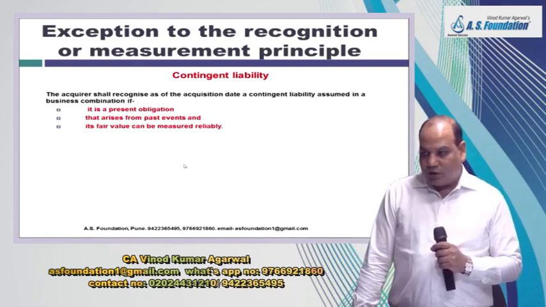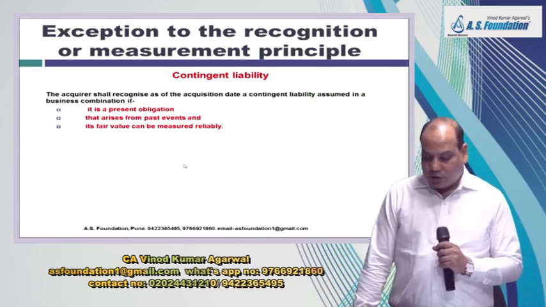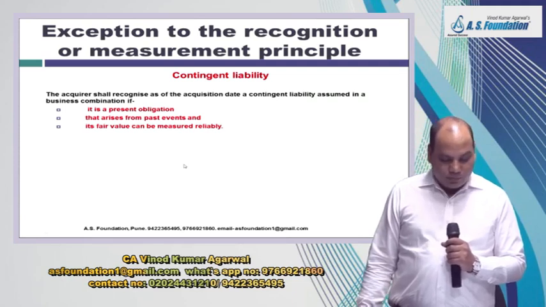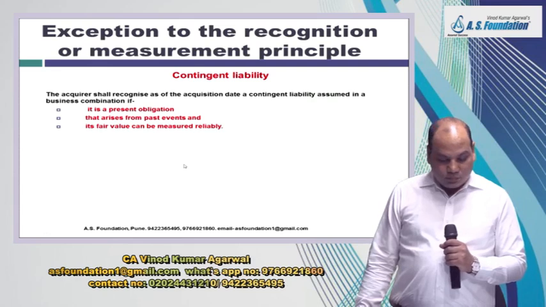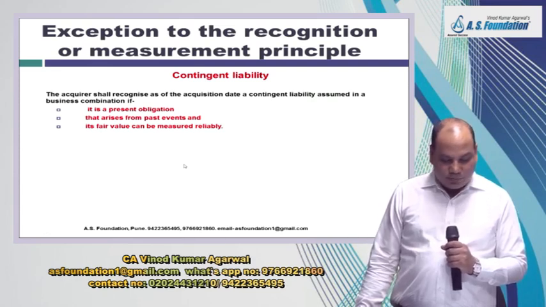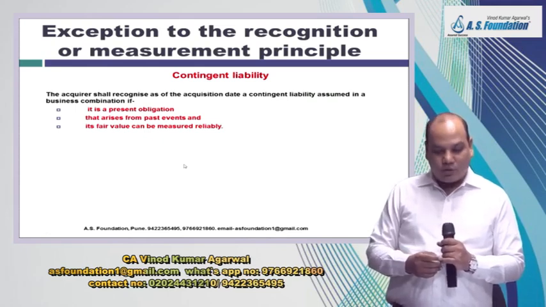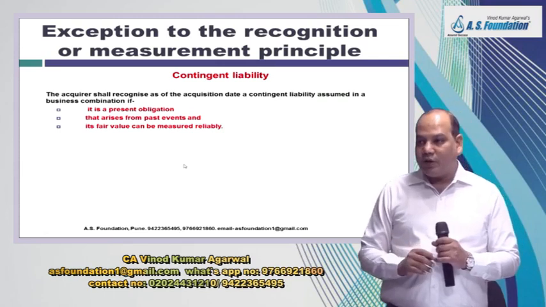Which standard discusses contingent liability? In IAS 37. What is a contingent liability? There is a definition given there in your notes. When it is a possible obligation that arises from past event and whose existence will be confirmed only by occurrence or non-occurrence of one or more uncertain future event, not wholly within the control of the enterprise.